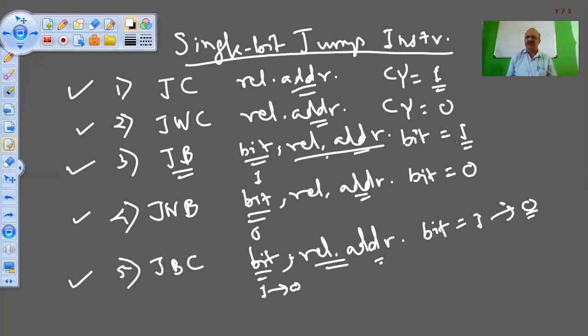So that is the basic difference between JB and JBC. In JBC, even if the bit is 1, it is made 0 before you jump to the relative address. So we use this type of instructions as single bit instructions in the microcontroller.